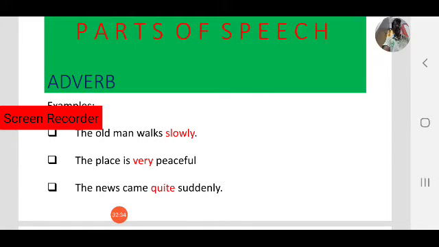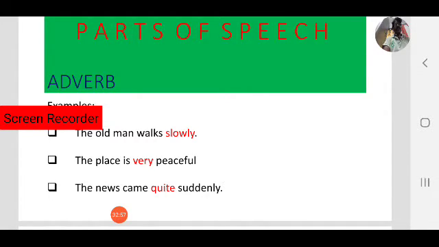So in the first case, the adverb slowly gives more information about a verb. In the second example, very is an adverb that gives more information about an adjective, that is peaceful, very peaceful. In the third example, quite is an adverb that gives more information about another adverb.